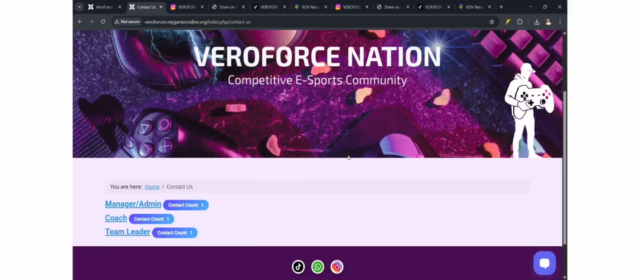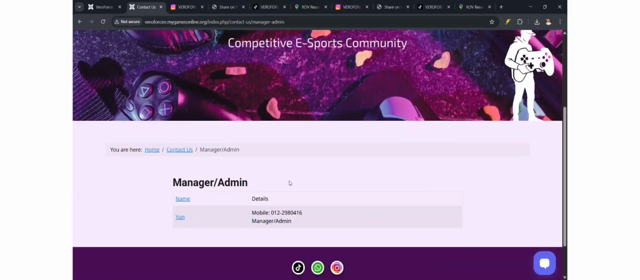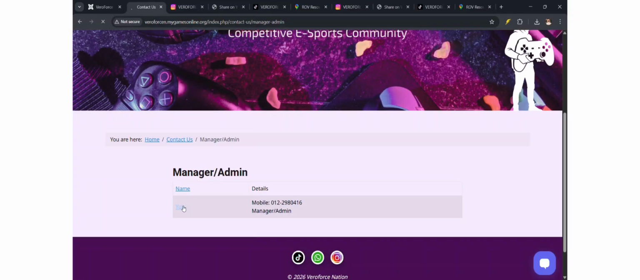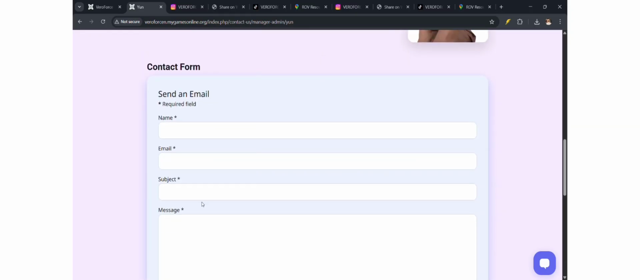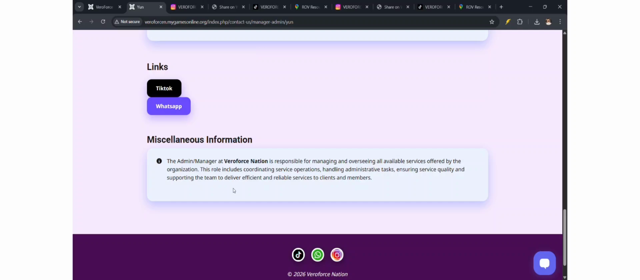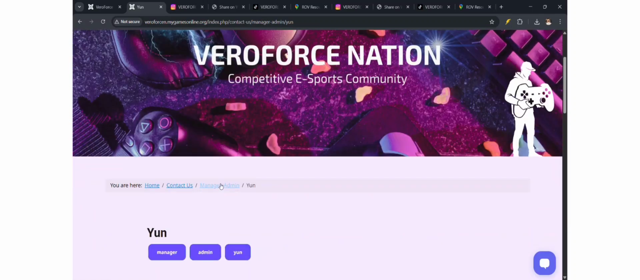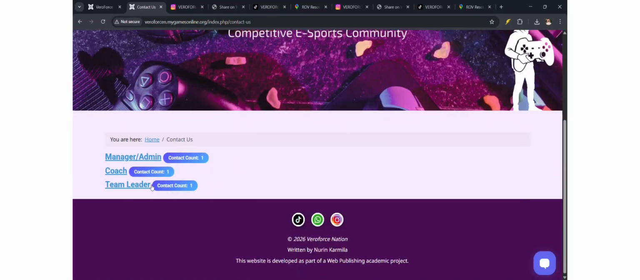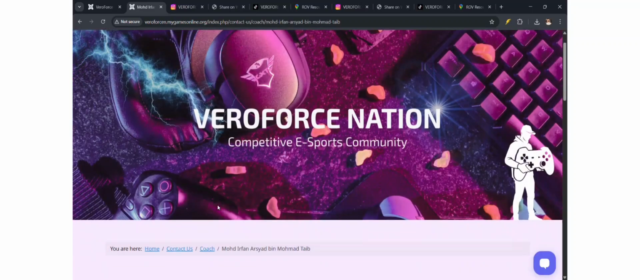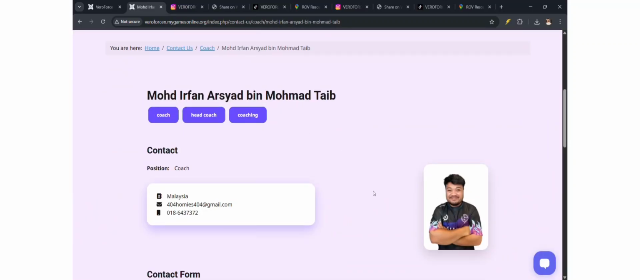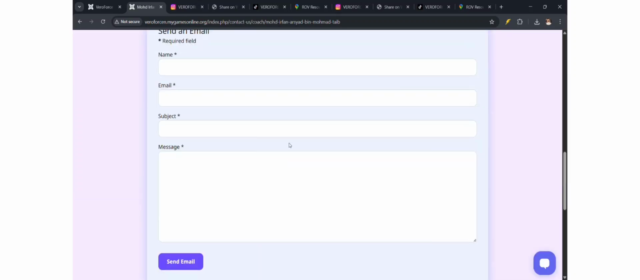Next. If the user has any inquiry, they can click on manager admin, for example. Click on the name. So it will show our manager's contact information, and then we can send an email to the manager, and also there are links to TikTok, WhatsApp, and information here. Okay, next we go to our coach contact. Also, we click the name, and our coach's biodata will appear here. He also has links to TikTok and his WhatsApp.